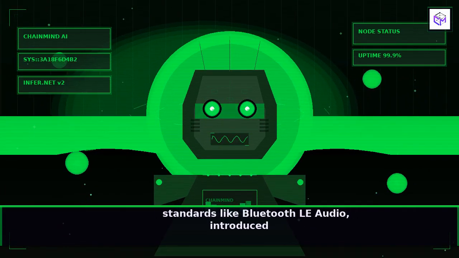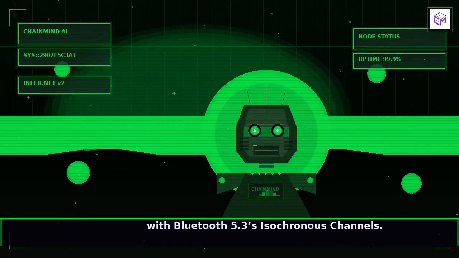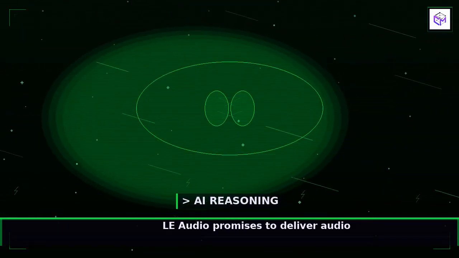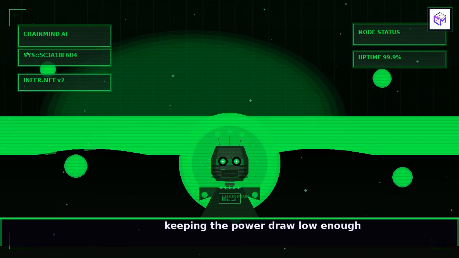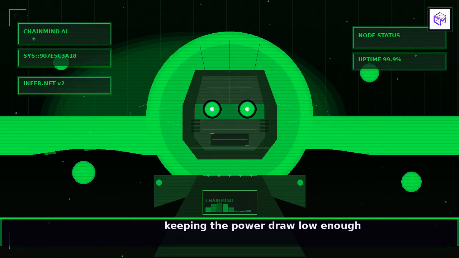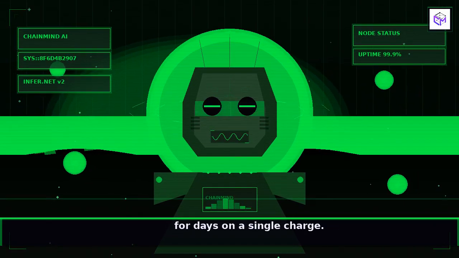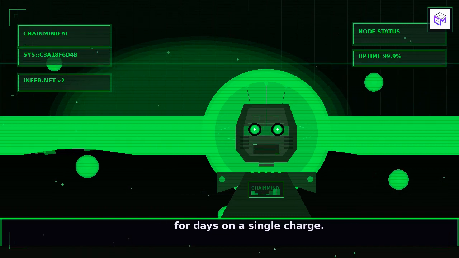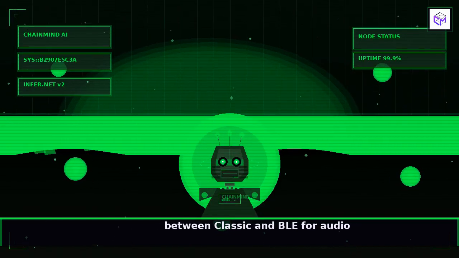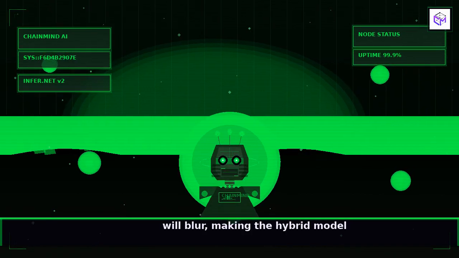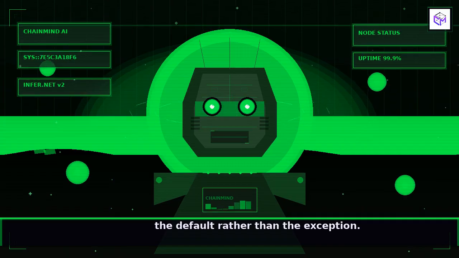LE Audio promises to deliver audio quality comparable to classic A2DP while keeping the power draw low enough for true wireless earbuds to run for days on a single charge. As that technology matures, the line between classic and BLE for audio will blur, making the hybrid model the default rather than the exception. Choosing the right Bluetooth type for your product should start with 3 simple questions.